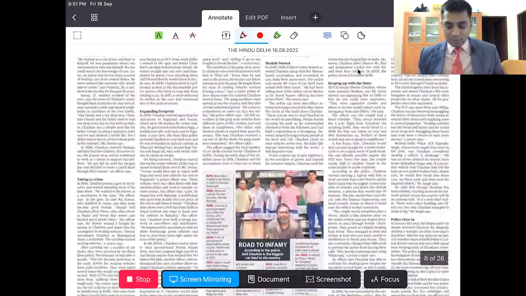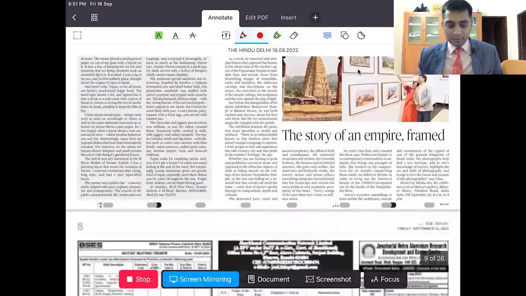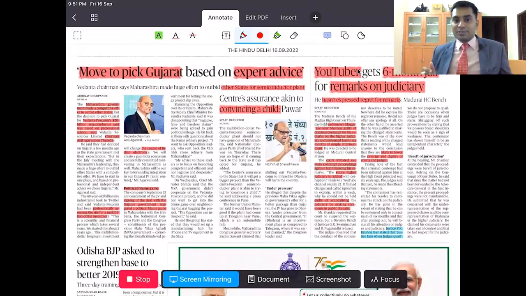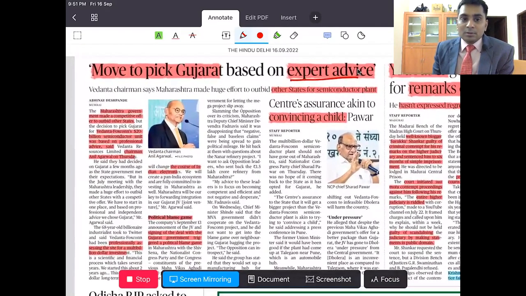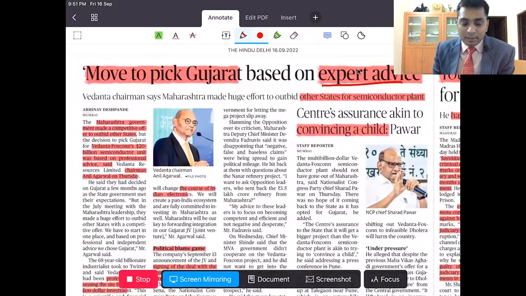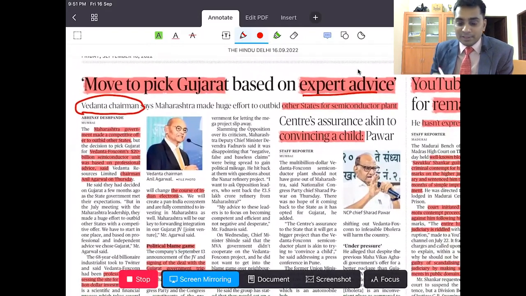After this, you can go ahead with this, that is called move to pick Gujarat based export advice. Now what is this? Vedanta company initially thought to establish their industry in Maharashtra, but they moved from Maharashtra to Gujarat.